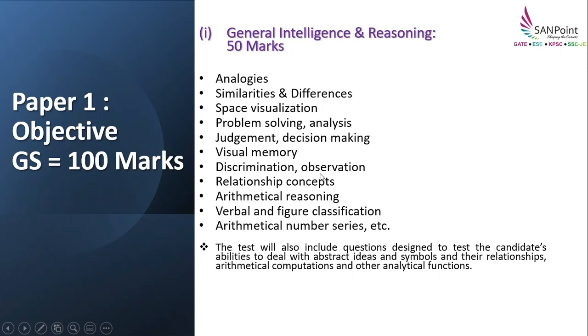Next is discrimination or observation. So what is this actually? It is counting the number of squares or triangles or rectangles in any particular diagram. So they give one diagram and they will ask you to answer how many triangles are there, how many slanting lines are there, horizontal lines are there, vertical lines are there. So this type they will ask in this particular topic.